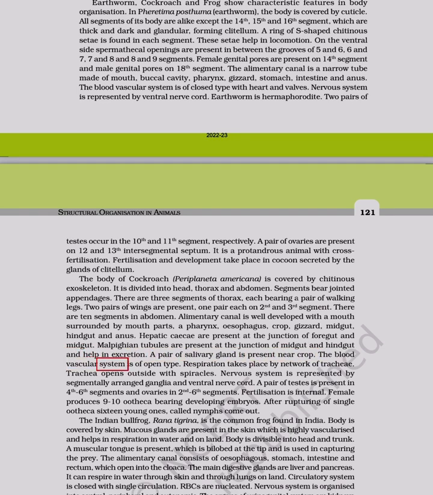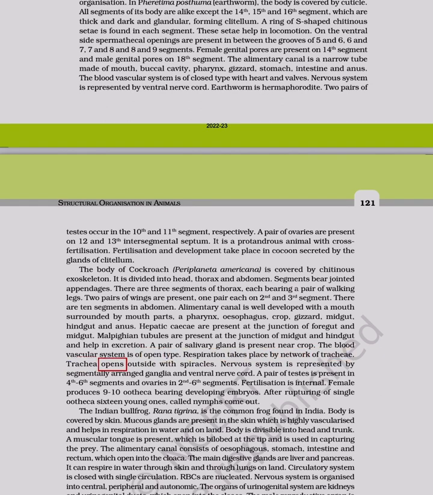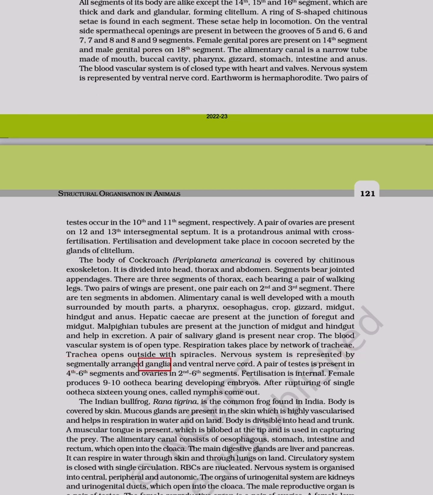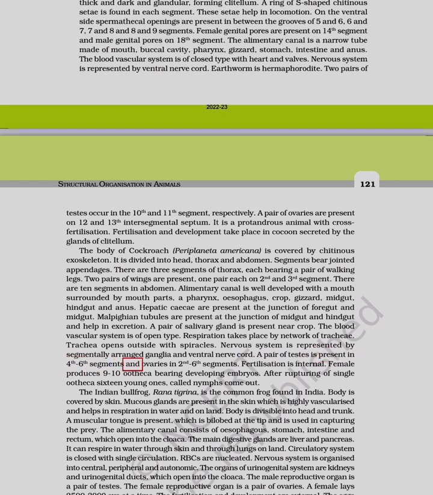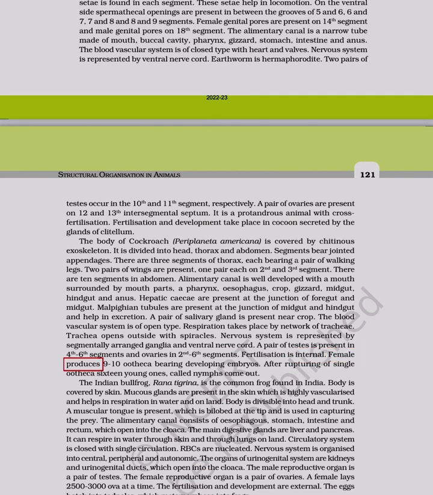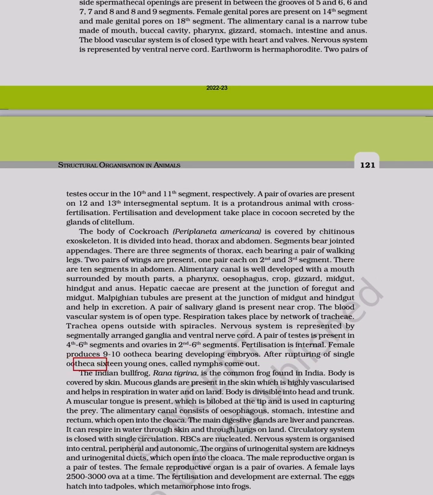The blood vascular system is of open type. Respiration takes place by a network of tracheae. Trachea opens outside with spiracles. Nervous system is represented by segmentally arranged ganglia and ventral nerve cord. A pair of testes is present in the 4th, 6th segments and ovaries in the 2nd, 6th segments. Fertilization is internal. Female produces 9-10 ootheca bearing developing embryos. After rupturing of a single ootheca 16 young ones, called nymphs, come out.